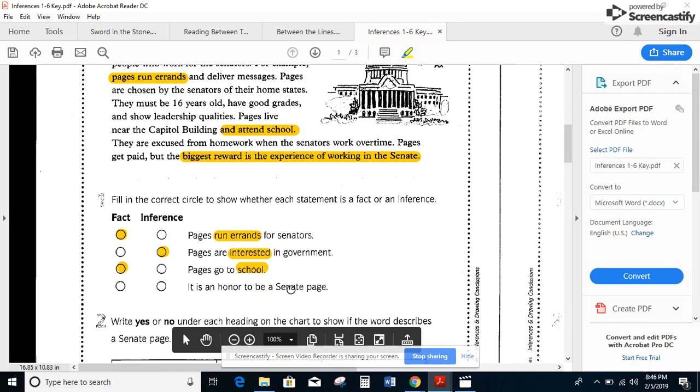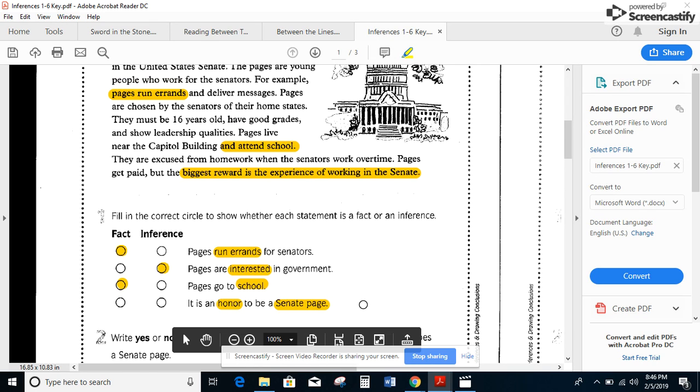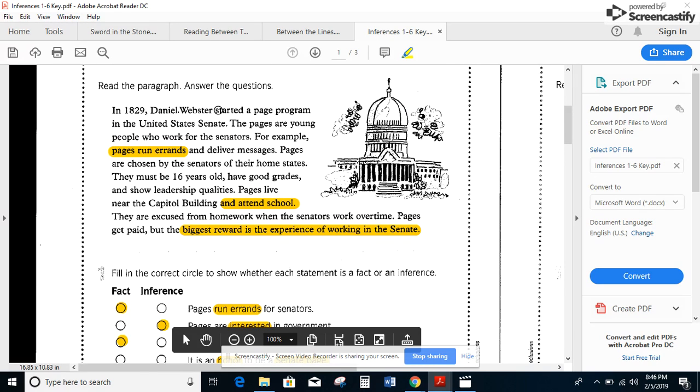It's an honor to be a Senate page. Okay, so I'm looking for it telling us that this is an honor or something special to be in this particular job. So let's go look and see how it describes this job. They started the program. They're made from young people. They run errands and deliver messages. Well, that doesn't sound like an honor. That sounds like a lot of kind of grunt work. Pages are chosen by their senators. Well, hey, chosen might say that it's an honor. Okay, senators from their home states.